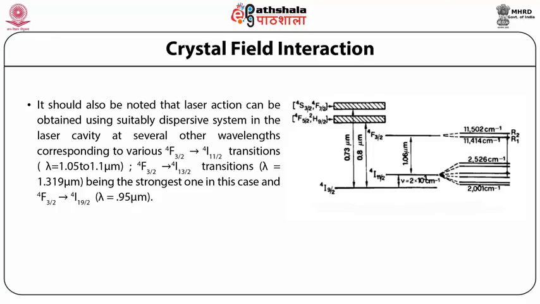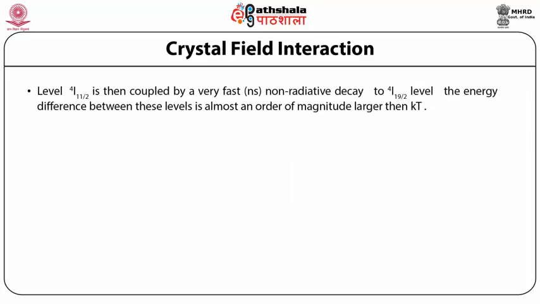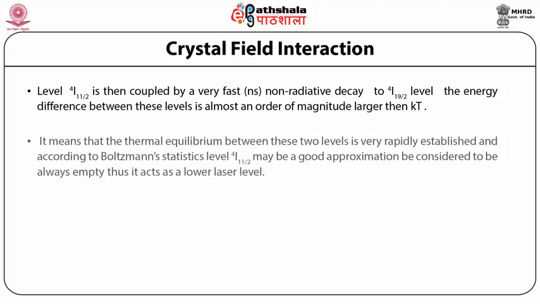⁴F₃/₂ to ⁴I₉/₂ gives a wavelength corresponding to 0.95 micrometer. Level ⁴I₁₁/₂ is then coupled by a very fast non-radiative decay to the ⁴I₉/₂ level. The energy difference between these levels is almost an order of magnitude larger than kT. It means that thermal equilibrium between these two levels is very rapidly established, and according to Boltzmann's statistics, level ⁴I₁₁/₂ may, as a good approximation, be considered to be always empty, and therefore acts as a lower laser level.